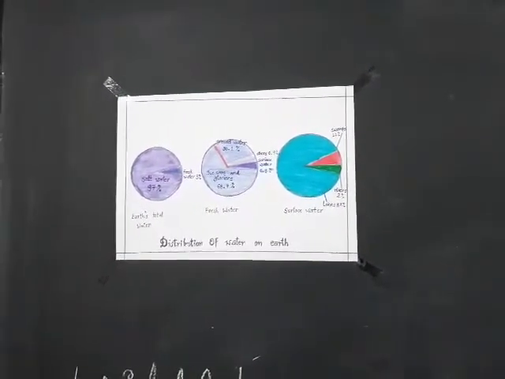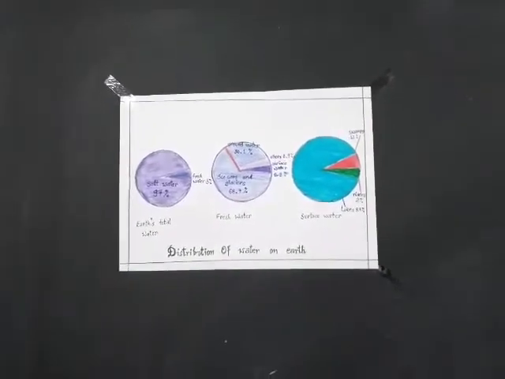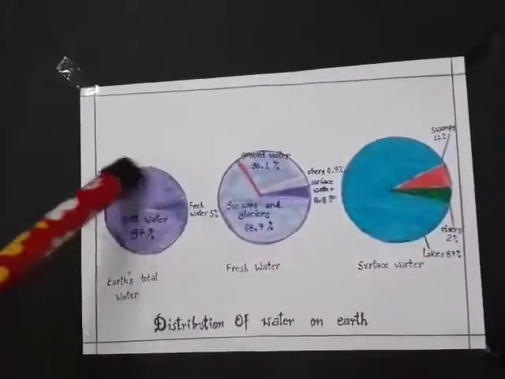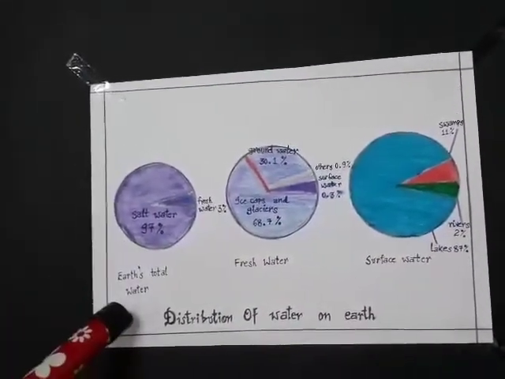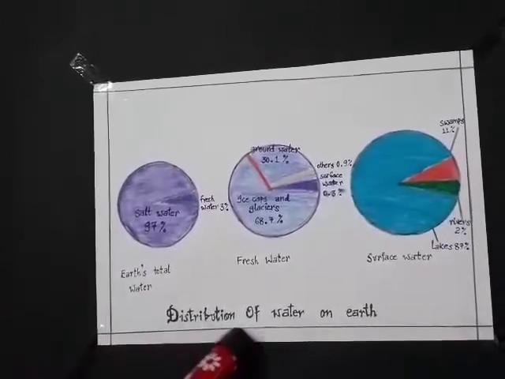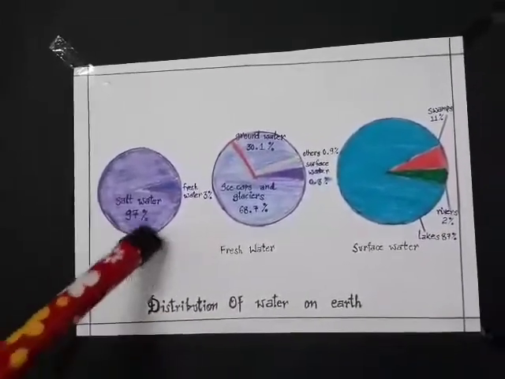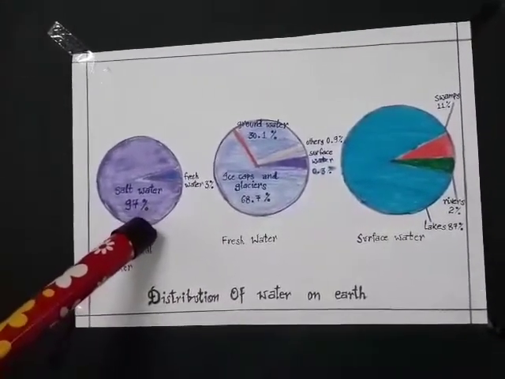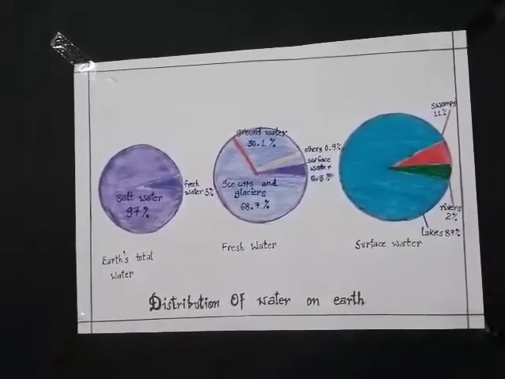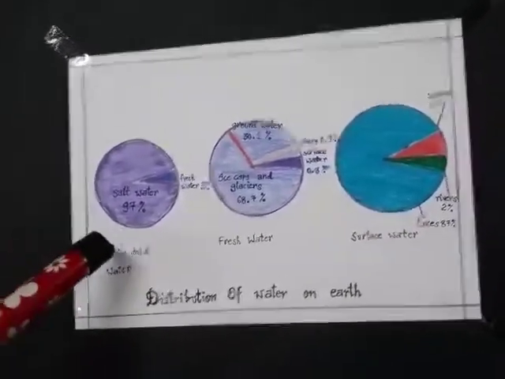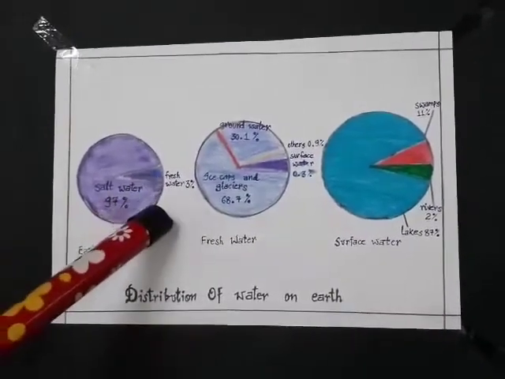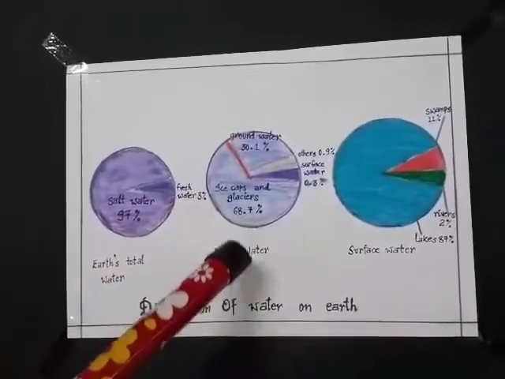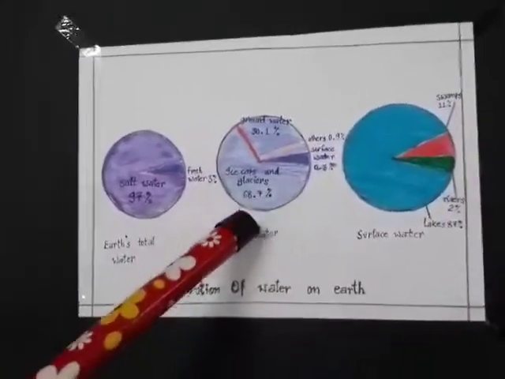Why? Nearly 97% of the earth's water is held in oceans, seas and large water bodies. As you can see here, this is the total of earth's water. How is it distributed? Distribution of water on earth: 97% of water is salt water. The remaining fresh water is 3%. In that 3% also, as you can see, it is in the ice caps and glaciers.